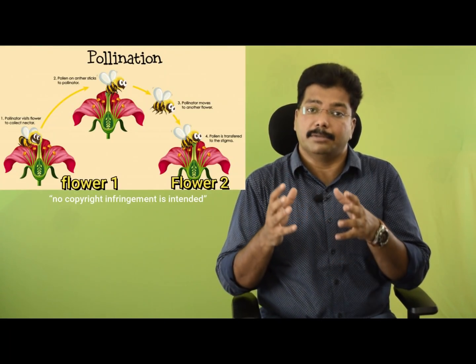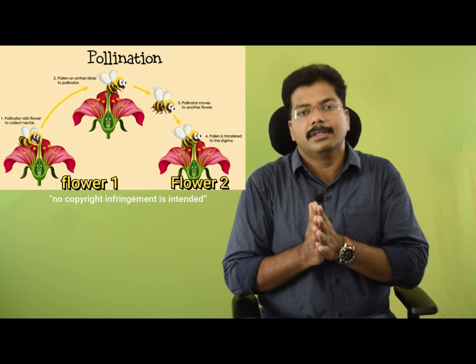This sexual reproduction happens with the help of two major stages. The first one is pollination, the second one is fertilization. Let's see one by one how it is happening. Let's start the next topic, pollination. What is called pollination in plants?